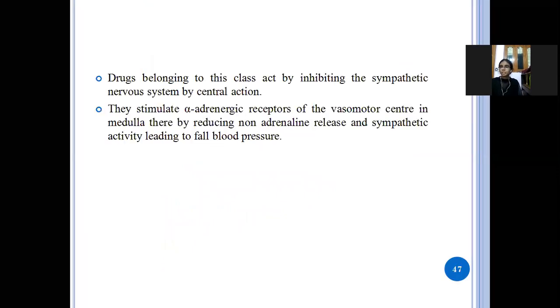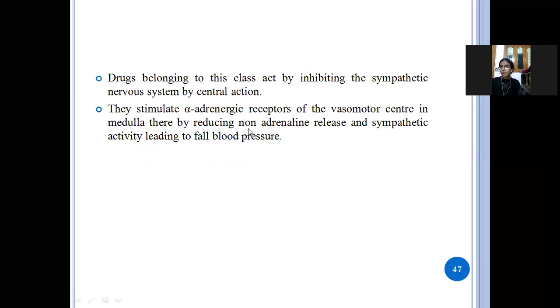So in this, what will happen is that the drugs which belong to this class will inhibit the sympathetic nervous system by central action. So what it will do is it will stimulate the alpha adrenergic receptors. If it stimulates them, it will reduce the noradrenaline release.